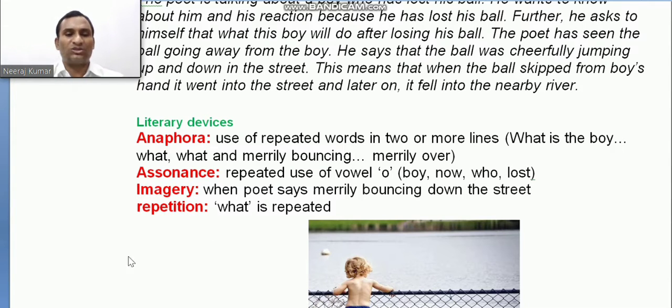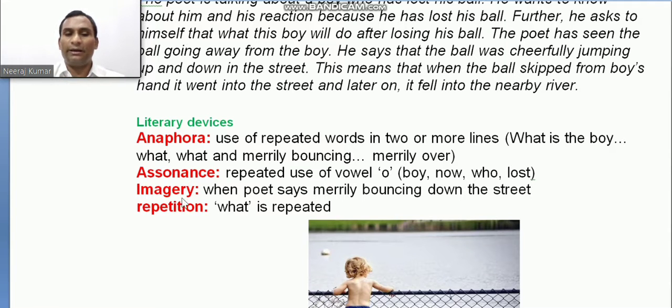The next one is assonance. It is known to you, I think you know very well about this one also. Assonance means a repeated use of the vowel O, and this is used in boy, now, who, lost.